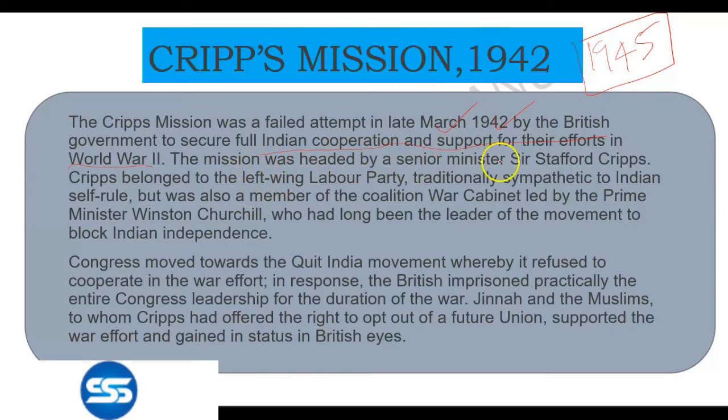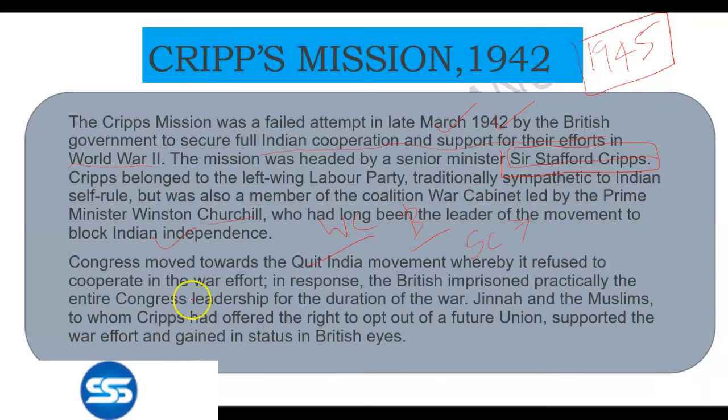The mission was headed by senior minister Sir Stafford Cripps. He is also included in the cabinet mission. Okay, Cripps belonged to the left-wing Labour Party, traditionally sympathetic to Indian self-rule, but also a member of the coalition war cabinet led by Prime Minister Winston Churchill, who had long been the leader of the movement to block Indian independence. So Winston Churchill was there to block Indian independence. So he can't directly ask Indians for the cooperation in World War II. So he sent Stafford Cripps. He is sympathetic to Indian independence.